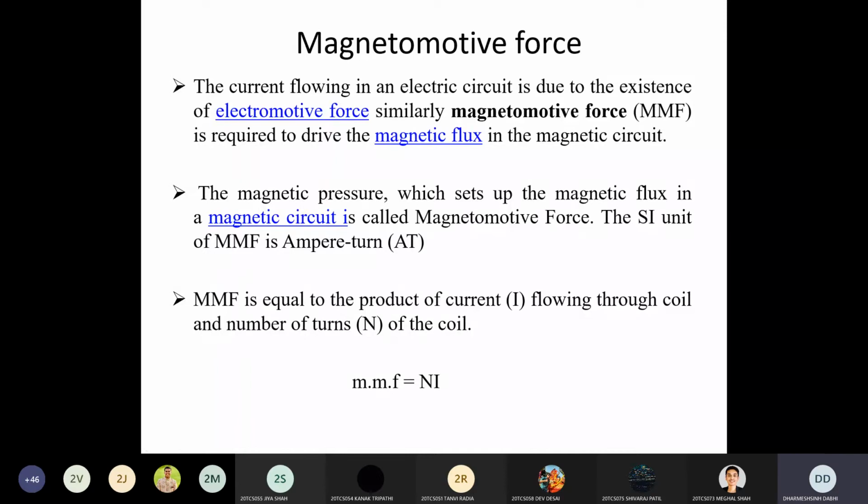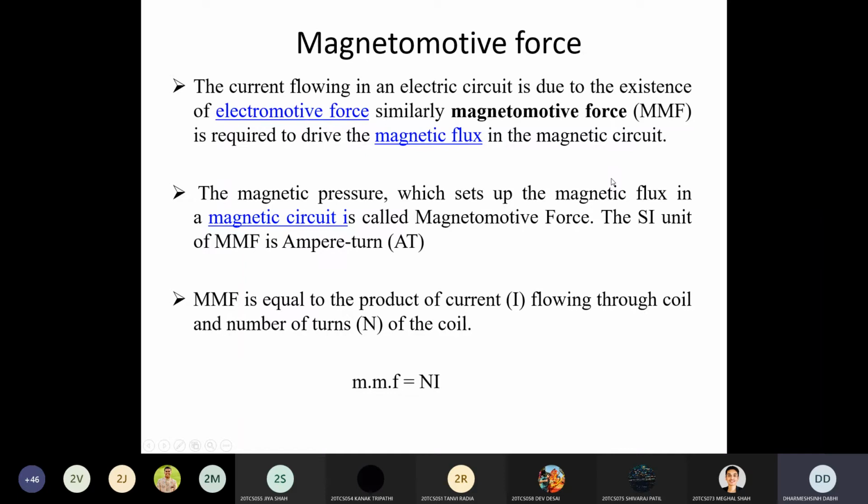Now, the next definition is magnetomotive force. As you know, in the electric circuit we have electromotive force, EMF, or you can say the potential difference, or the voltage. In an electric circuit, when you provide the EMF, then current passes through the circuit. The same way here in the magnetic circuit, if you want to set up the magnetic flux, you require an external force, and that force is called the magnetomotive force.